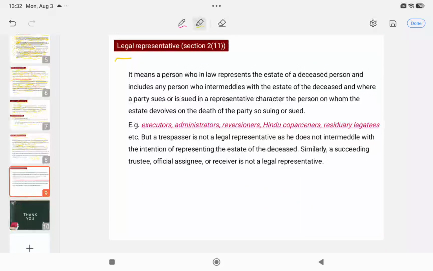legal representative. Who are the legal representatives? Section 2, clause 11. Legal representative is not only your legal heir. It includes many other persons.